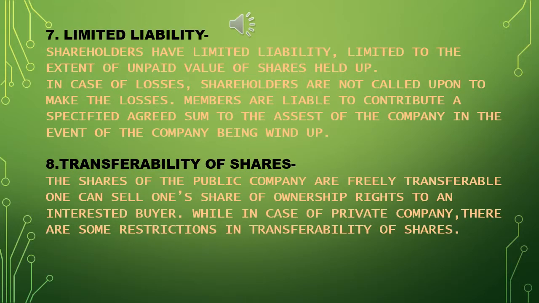Seventh, limited liability. Shareholders have limited liability, limited to the extent of the unpaid value of shares held. In case of losses, shareholders are not called upon to make good the losses. Members are liable to contribute a specified agreed sum to the assets of the company in the event of the company being wound up.